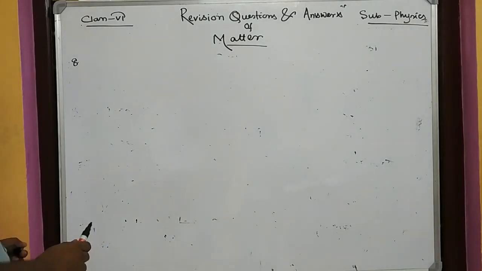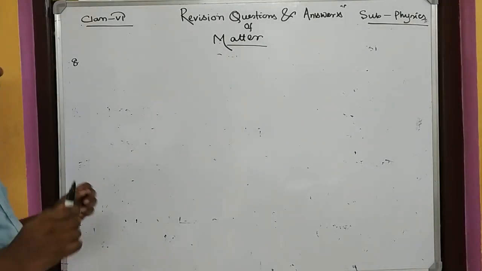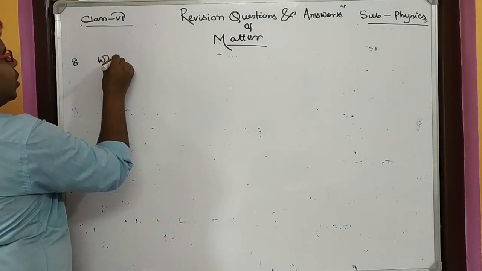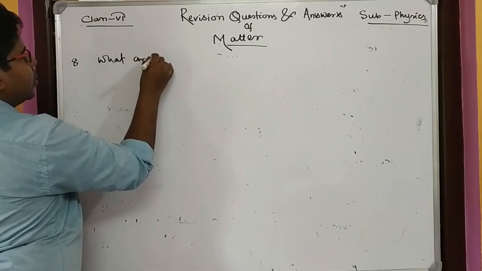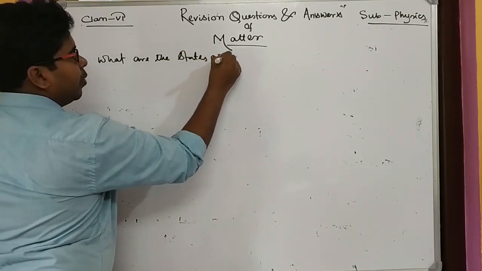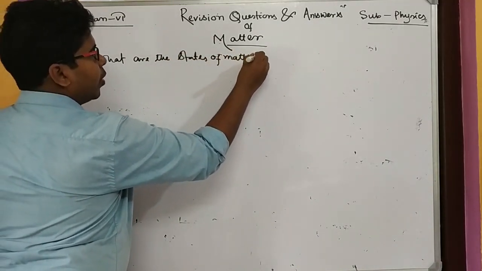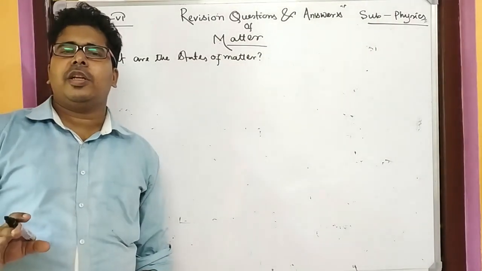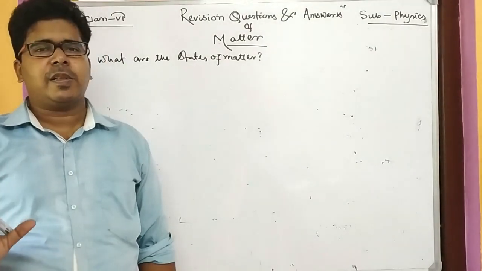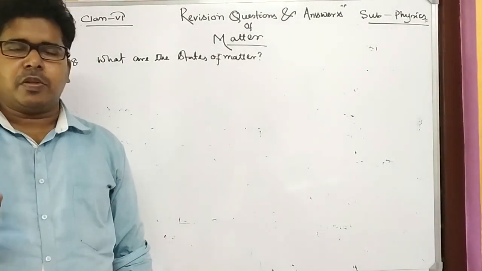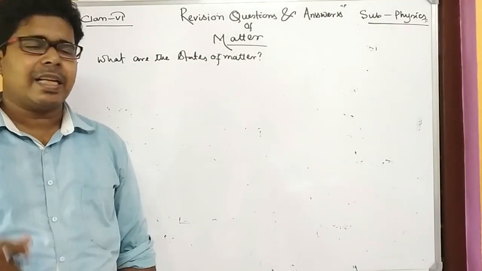Now we will discuss question number 8. That is, what are the states of matter? I think it is the easiest question among all the questions we have discussed. There are 3 states of matter: one is solid, one is liquid, and one is gas.